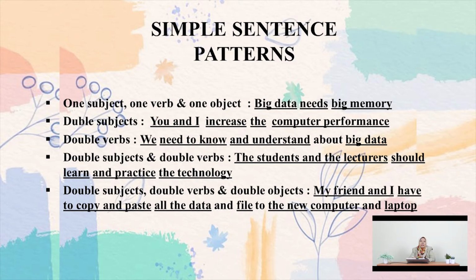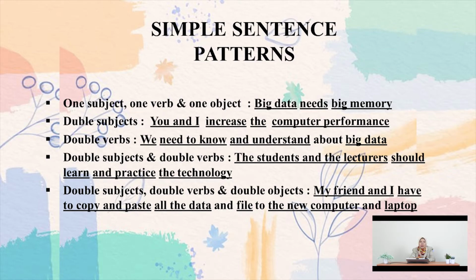And next, use double subject and double verbs. So in a simple sentence, we can also use double verbs and double subjects. For example, "The students and the lecturers should learn and practice the technology." So this is longer, right? The sentence is longer. And then the last pattern: double subject, double verb, and double object.